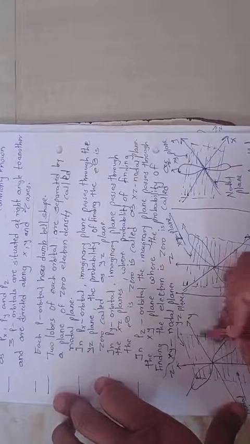Okay, therefore each orbital is separated by a plane. You are to see that the lobes are separated by this plane, and that plane has zero electron density. It is called a nodal plane.